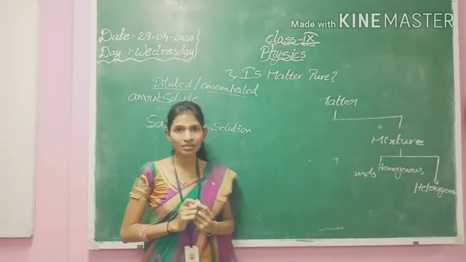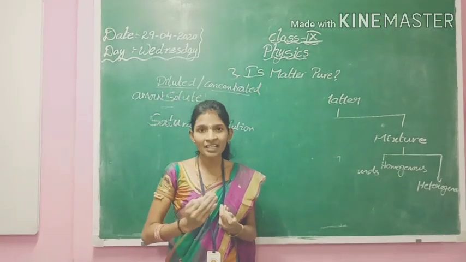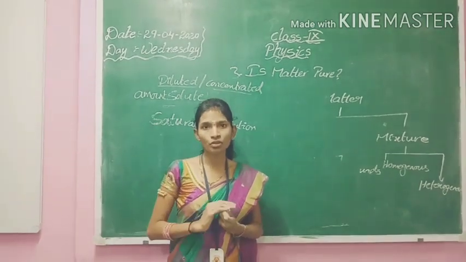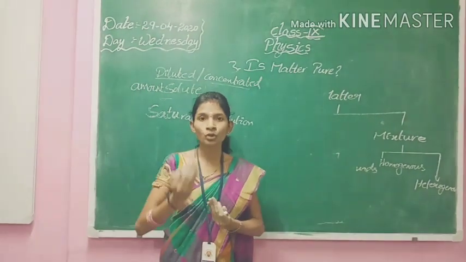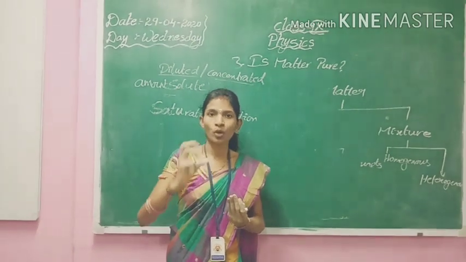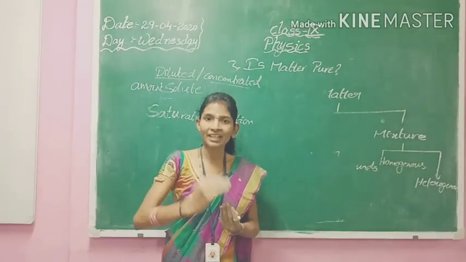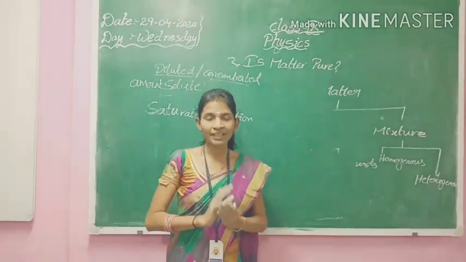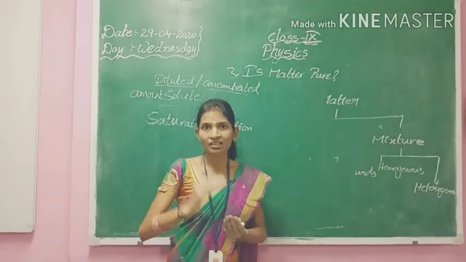A saturated solution is a solution where it can't dissolve any more solute. Whatever we have added till that time will be completely dissolved in the solvent, and if we add any excess, it won't get dissolved.